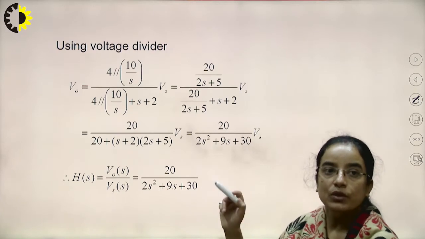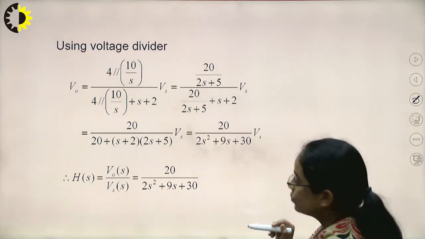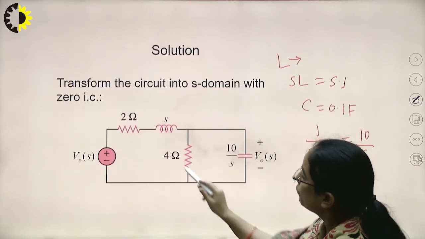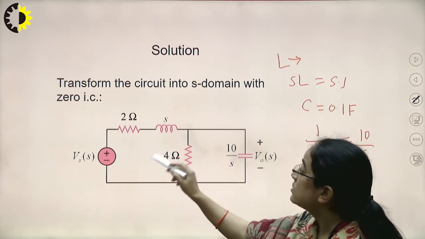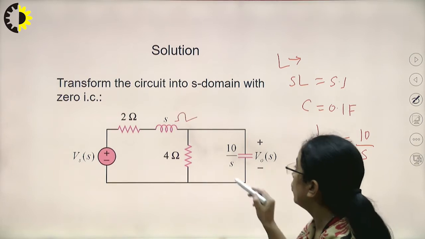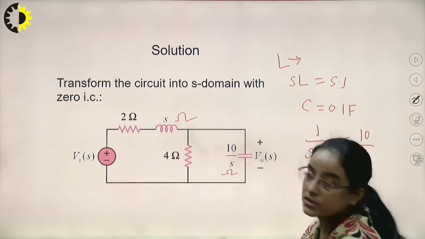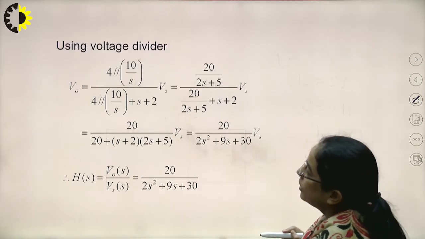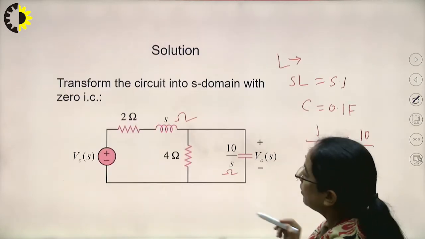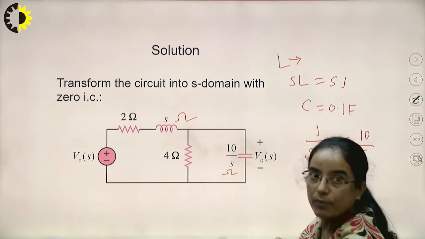So here V naught S, that is the output. What we can do here, 4 ohm resistor and this. Now one more important thing is that this S is in ohm, this 10 by S is in ohm. So here 4 and 10 by S, these two are in parallel.